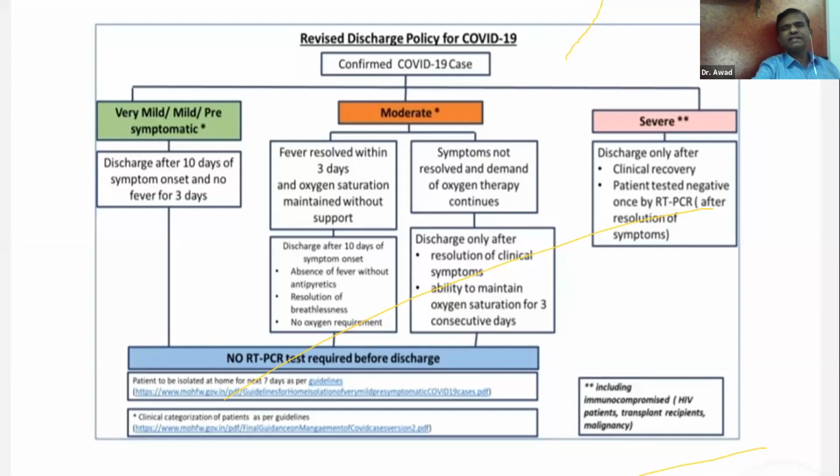The viral shedding decreases. In a few of the patients, the viral shedding may remain, but you can then choose them and isolate them. Moderate cases, of course, you have to improve the oxygenation and discharge after 10 days of symptom onset. If symptoms are not resolved and demand of oxygen therapy continues, discharge only after resolution of the clinical symptoms. Sometimes I have seen some patients, mild cases, that they have a self-limiting course. But those moderate cases, they recover within 2 weeks. But severe cases may take even 6 weeks sometimes.